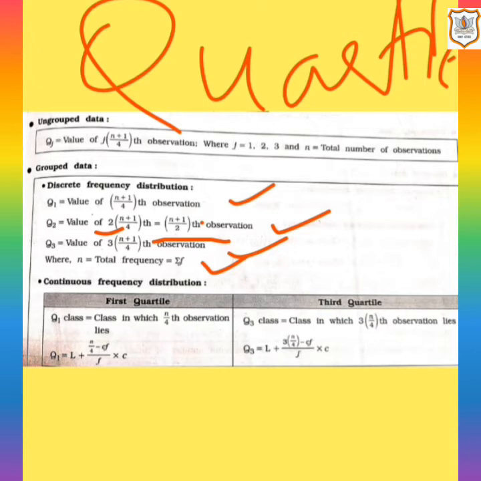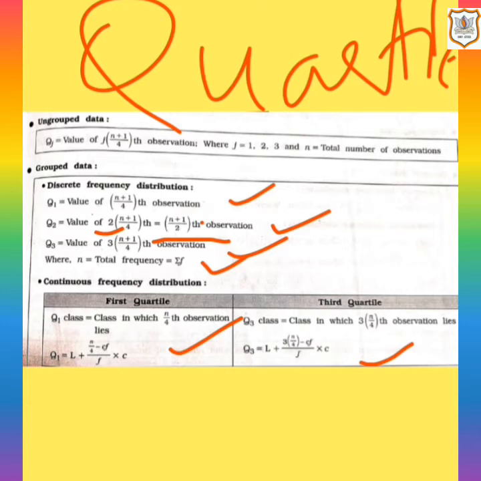If you have to find the first quartile, that is Q1 = L + ((n/4 − Cf)/f) × C. If you have to find the third quartile, that is Q3 = L + ((3n/4 − Cf)/f) × C. And you must be thinking, where is Q2? Q2 means median. The formula we studied for the median in continuous frequency distribution will be the same formula for Q2. So here it is not given.